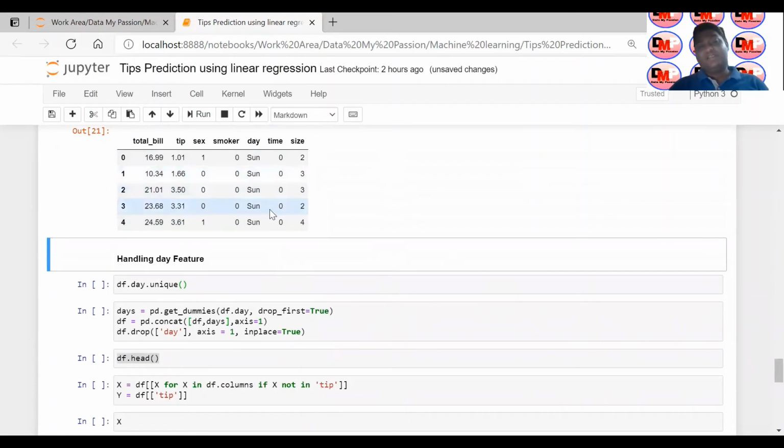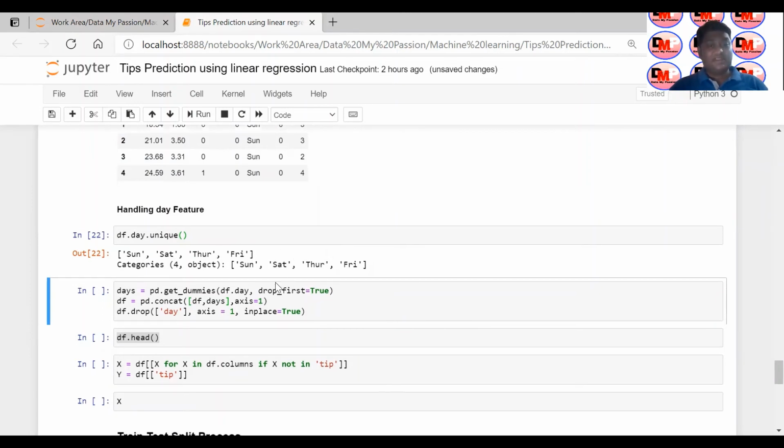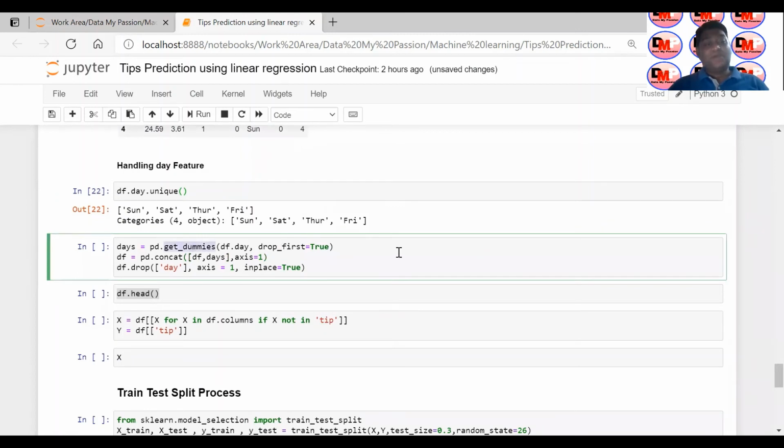Now you have day, which is your nominal categorical variable, and how we can handle it: if I show you the different values the day column is holding, it is Saturday, Sunday, Thursday, Friday, right? I'm using a pandas function called get_dummies. This tries to convert it into different columns, and I'm just dropping the first, because it is going to create 4 different columns, Sunday, Saturday, Thursday and Friday, but I just need 3 to represent the complete data.